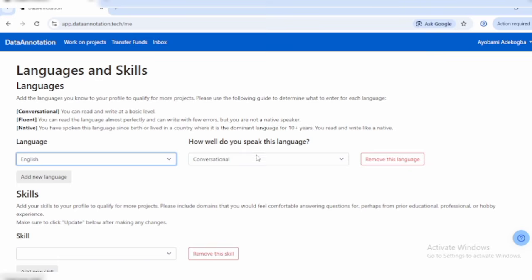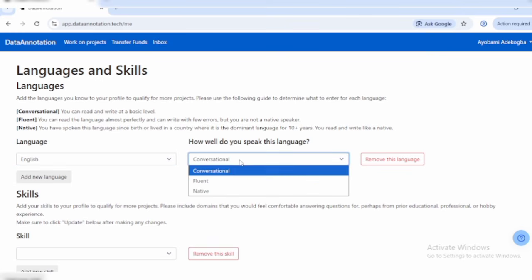Now, how well do you speak this language? If you don't know much about this, you can read this. For conversational, you can read and write at a basic level. For fluent, you can read the language almost perfectly and can write with few errors. Check down right here. Native means you have spoken this language or lived in a country where it is the dominant language for 10+ years. You simply want to choose any one of your choice. I'll simply go with this one.